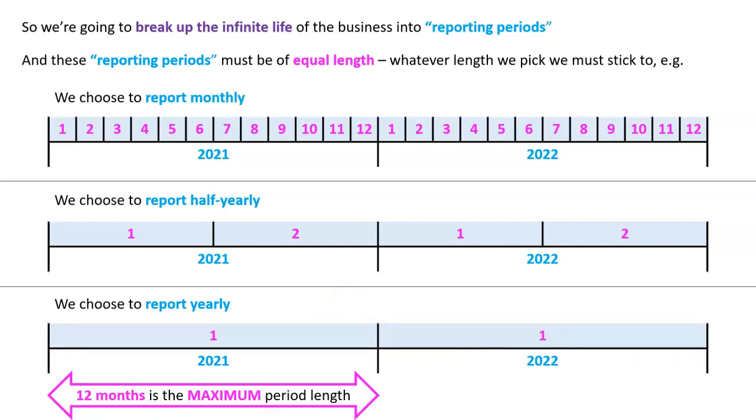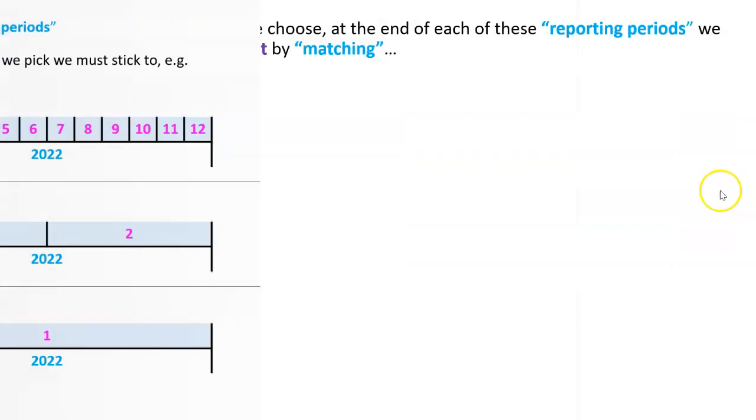And why is that? Well, there's many reasons. You don't want longer than that because it's too long. You need to know how you're going. But also, businesses have to pay their taxes every 12 months. So you need to calculate your profit to figure out how much your taxes are. So that is the maximum period of time.